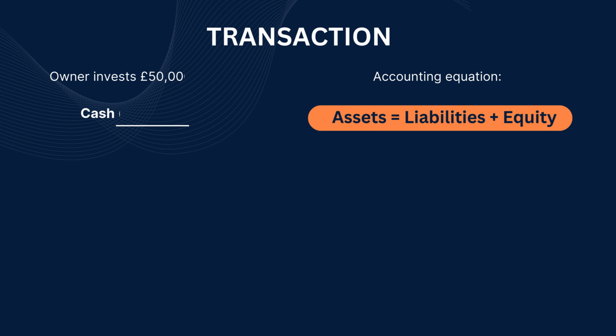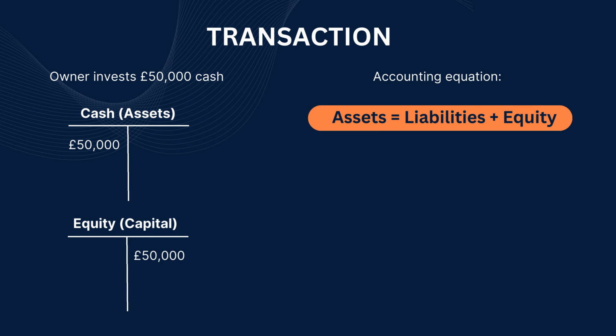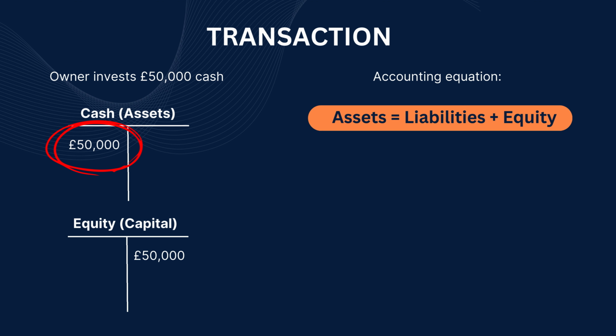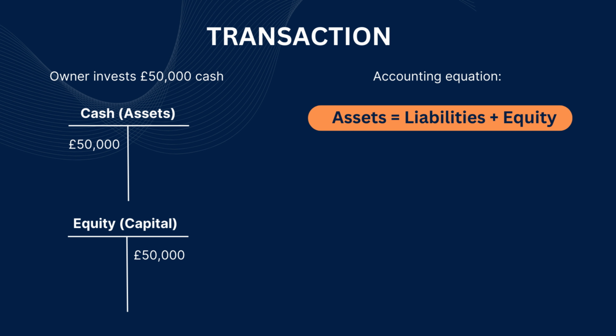Let's start with a very simple transaction. The owner invests £50,000 cash into the business. Cash is an asset, so assets increase by £50,000. Equity, specifically share capital, also increases by £50,000. The accounting equation is balanced. Assets equals equity. Every increase on one side must be matched by an equal increase or decrease on the other side. This is the foundation of double entry.